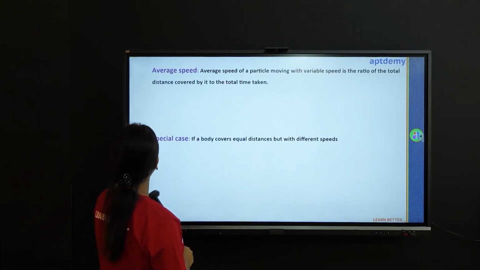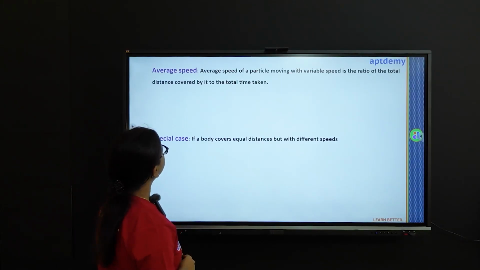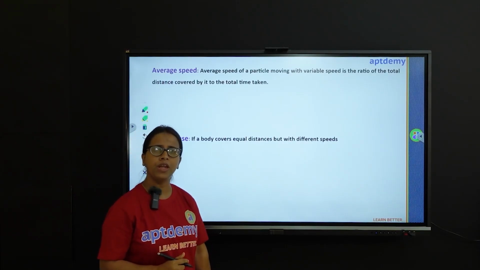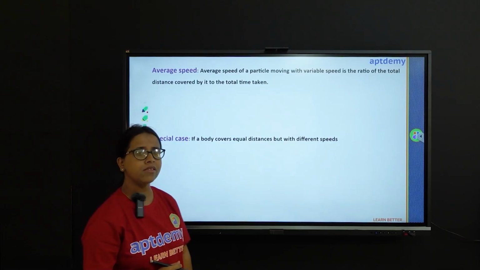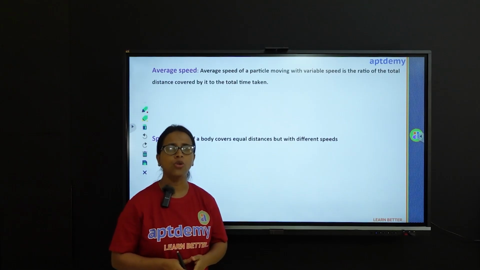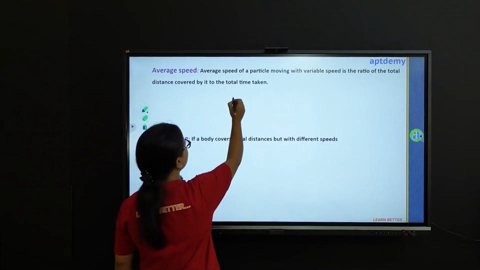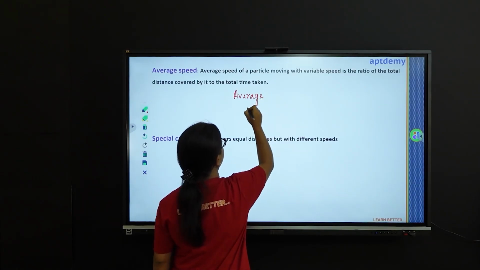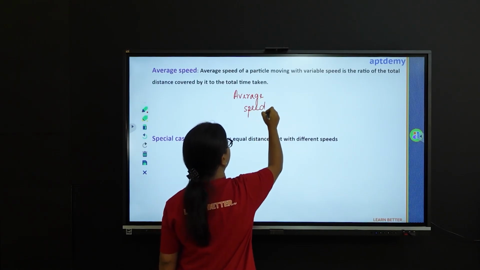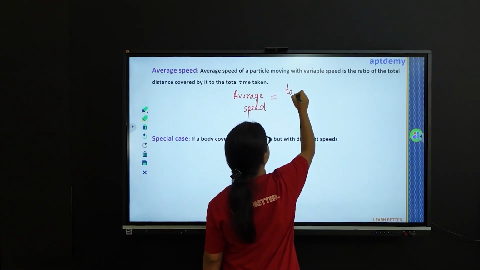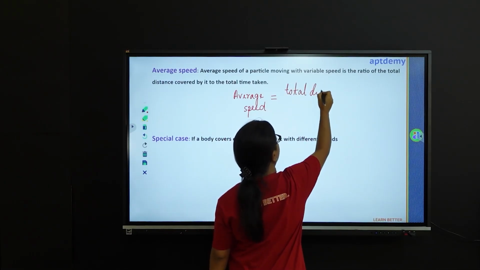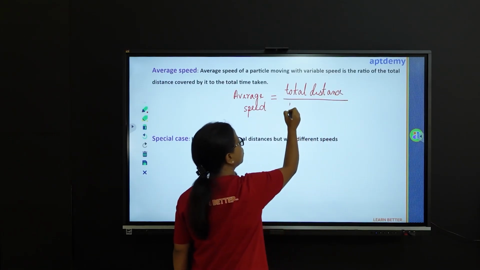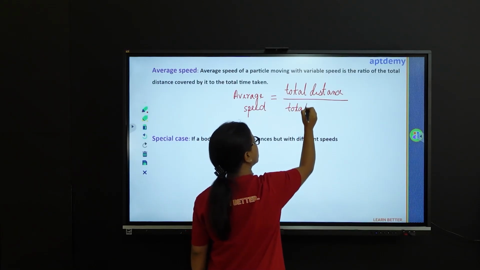Now talking about average speed. What is average speed? Average speed is calculated whenever a particle is moving with variable speed, and it is defined as the ratio of the total distance covered to the total time taken. We can write a formula for average speed as average speed equals total distance over total time.